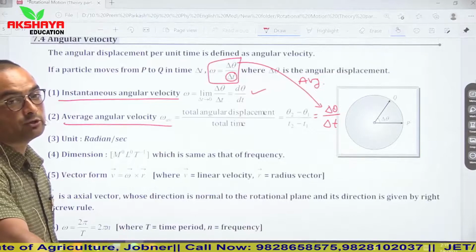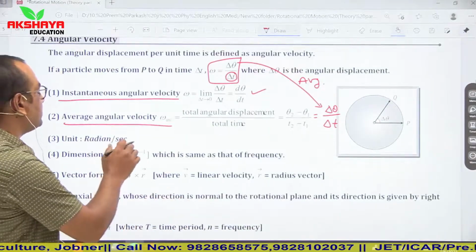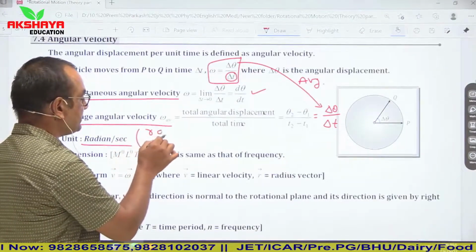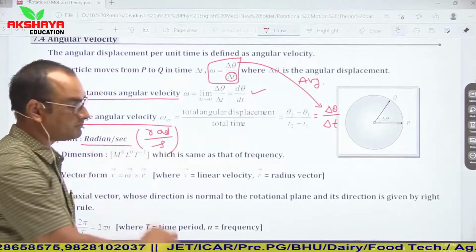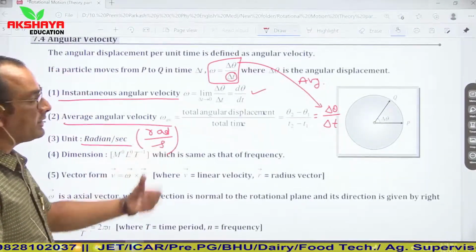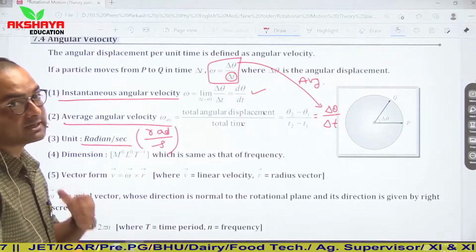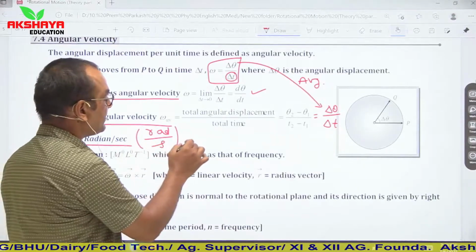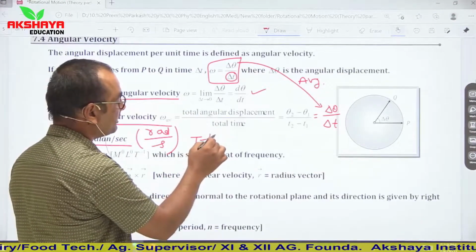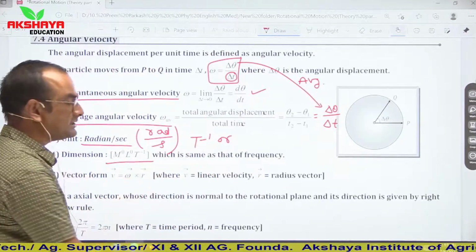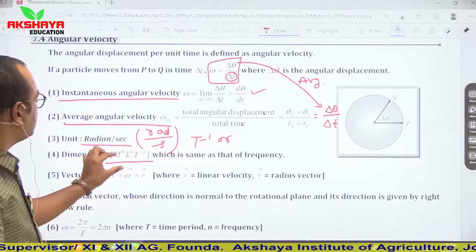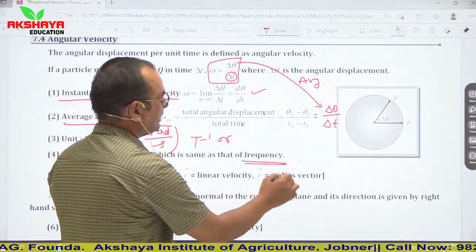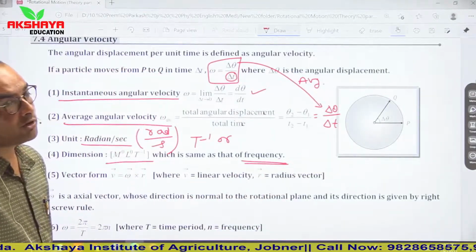Now, if we talk about its unit, the SI unit of angular velocity is radian per second. It is represented as rad/s, so this is its symbol. If we talk about its dimension, in the previous slide we discussed the dimension of angular displacement, M0 L0 T0. So from here we can say that its dimension is T minus 1, or you can say M0 L0 T minus 1. This is the dimension of angular velocity, which is similar to the dimension of frequency.